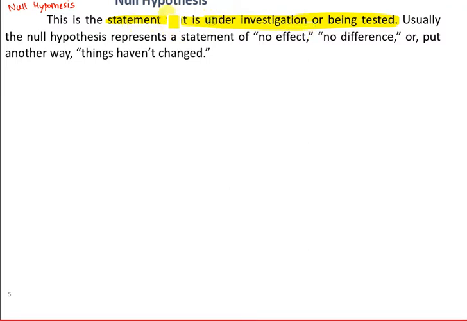Generally we assume that what we are claiming is true. So usually the null hypothesis represents a statement of no effect, no difference, or put another way, that things haven't changed. So we assume that whatever we are going to test is true, and then we are going to make a decision on the basis of that. This is nothing but the null hypothesis.